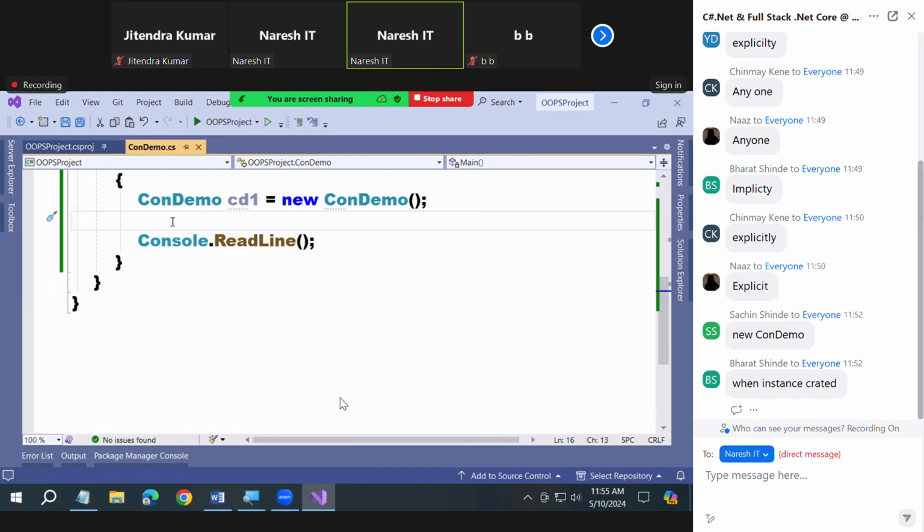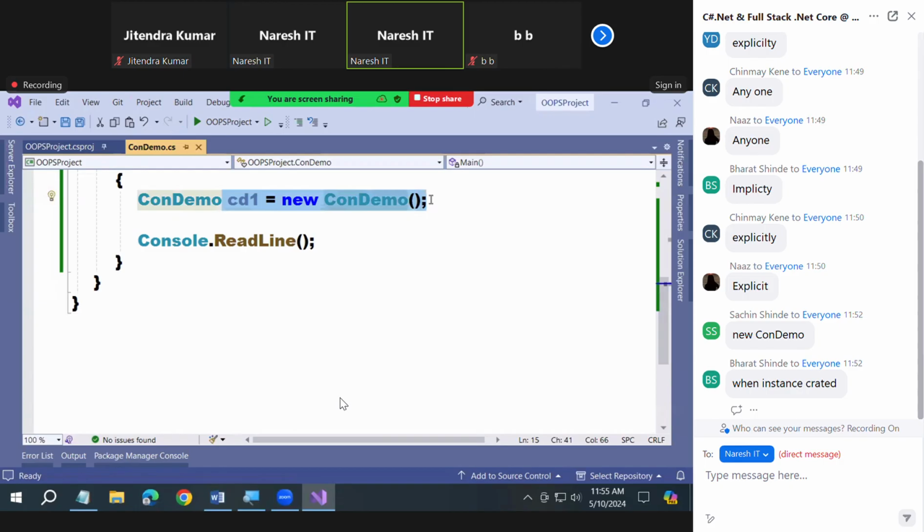Creating an instance is calling a constructor, and that will allocate the memory. So memory allocation is associated with constructor calling. If the constructor is called, memory will be allocated. If the constructor is not called, memory will not be allocated. Yesterday only I practically showed you that.